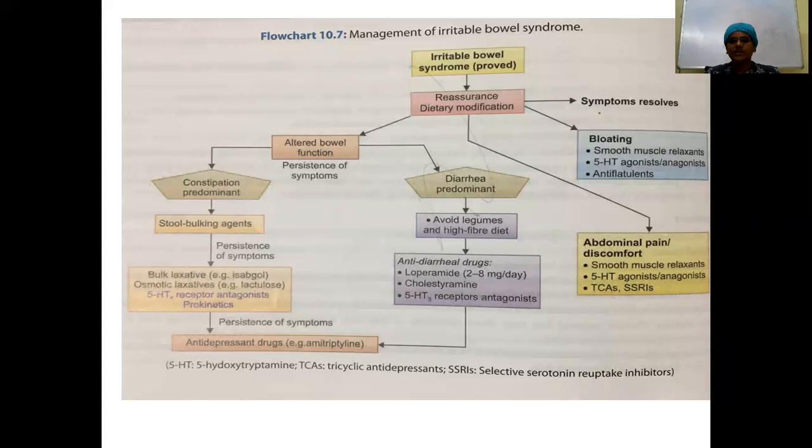And then coming to the diarrhea predominant type, you want to avoid high fiber, you want to avoid legumes. Anti-diarrheal drugs like loperamide, cholestyramine as a bile acid binding resin, and then serotonin receptor antagonists. To relieve the abdominal pain: smooth muscle relaxants, serotonin antagonists, tricyclic antidepressants, and SSRIs.